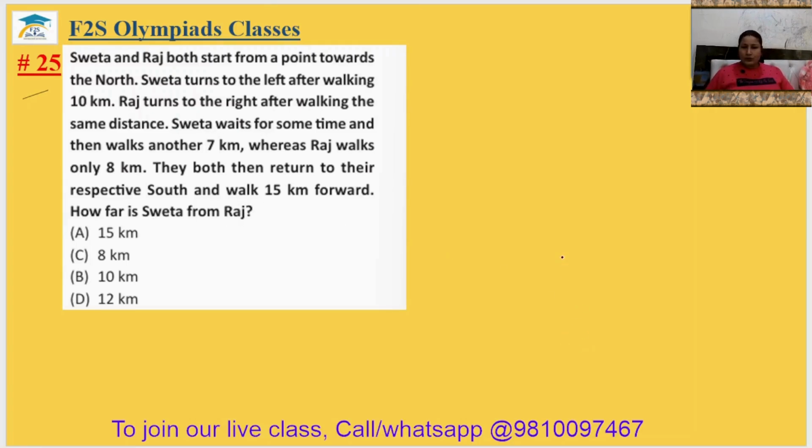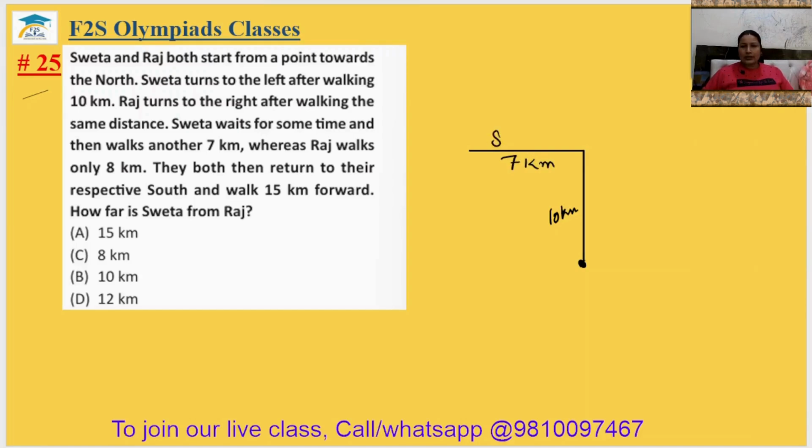Okay, so let's start. Both have started from the same point. This is Sweta's path and this is Raj's path. Both paths are the same. But after walking 10 kilometers, Sweta has turned in the left direction and she walked for 7 kilometers.